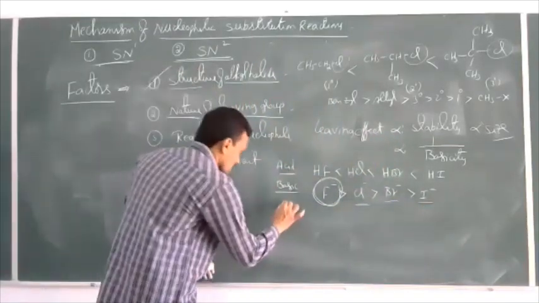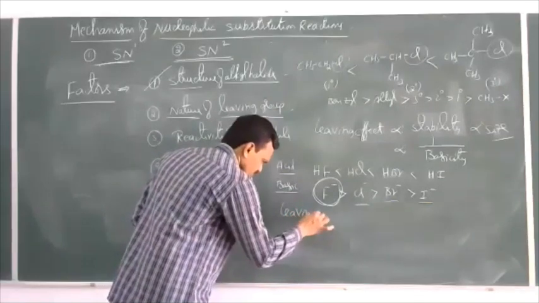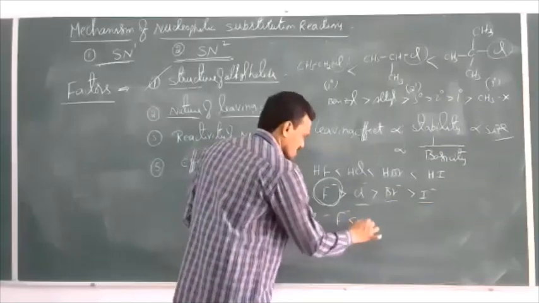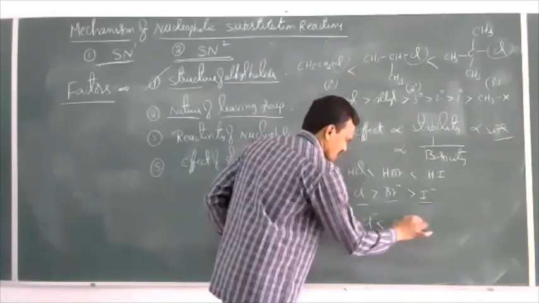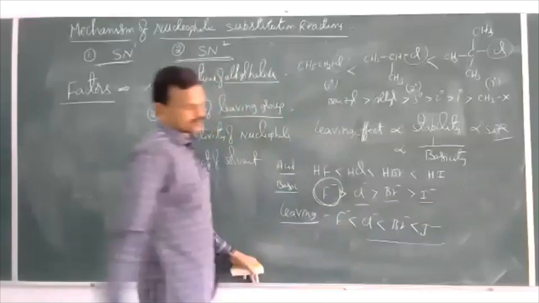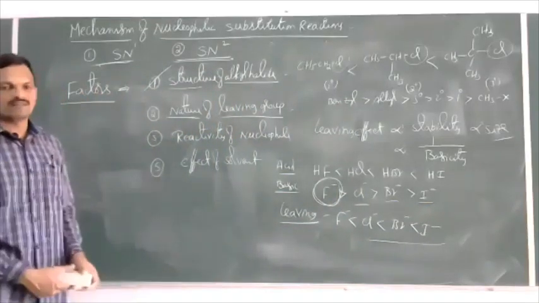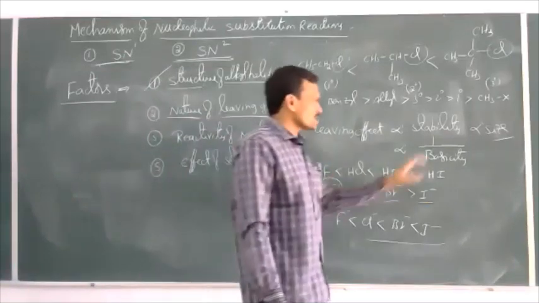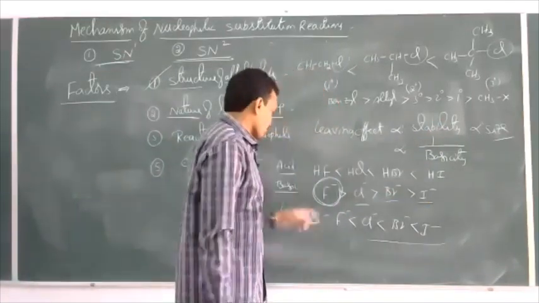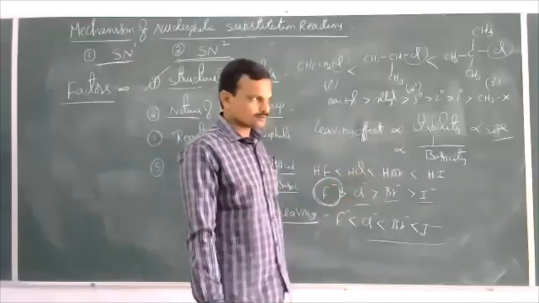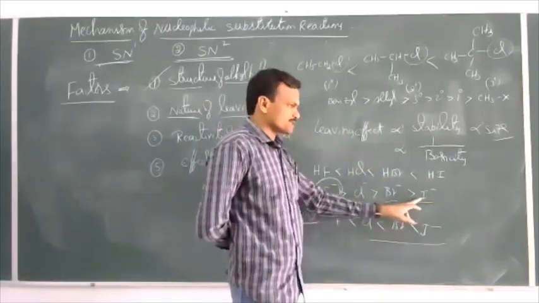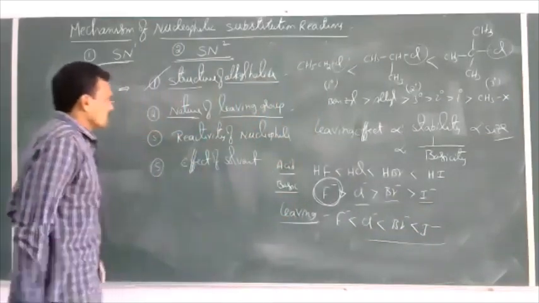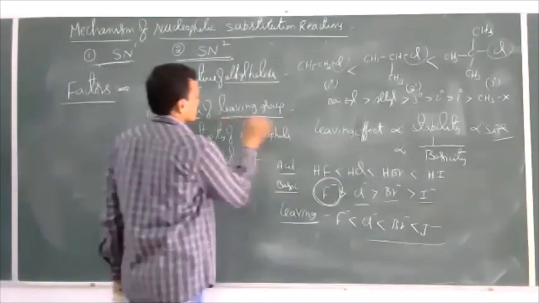So here, the order of leaving effect is F minus less than Cl minus less than Br minus less than I minus. This is the order of leaving effect. So bulkier groups are better leaving groups, or weak bases are better leaving groups. I minus is a weak base, so it is the better leaving group. This is regarding the nature of the leaving group.